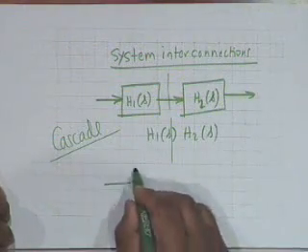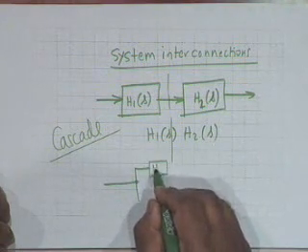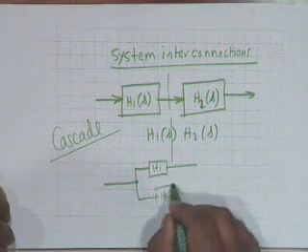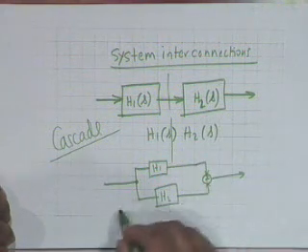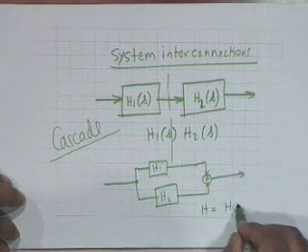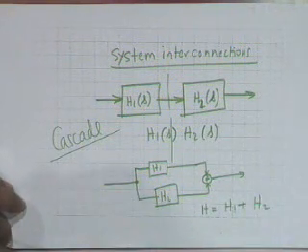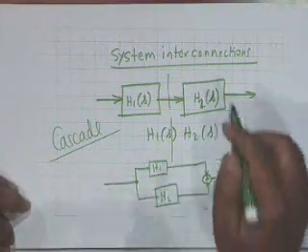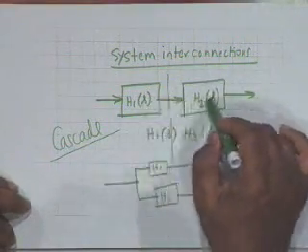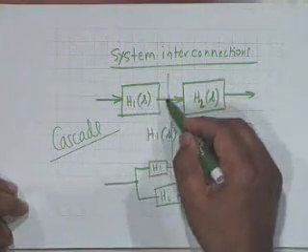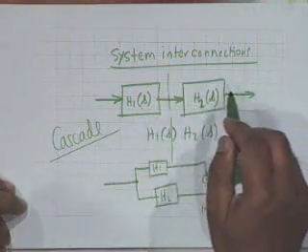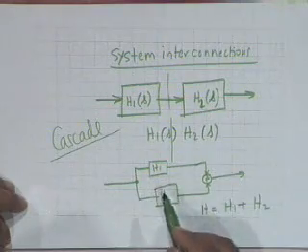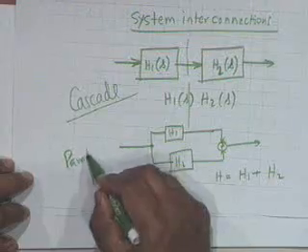On the other hand, if we have a system which can be looked upon as a parallel connection of two systems whose outputs add, then the overall system behaves as the sum of the two systems. That is, the system function is the sum of two functions. Obviously, in the cascade, the output of H1 goes to the input of H2. So, it is a serial processing. On the other hand, here it is parallel processing. Okay. So, this is called a parallel interconnection.